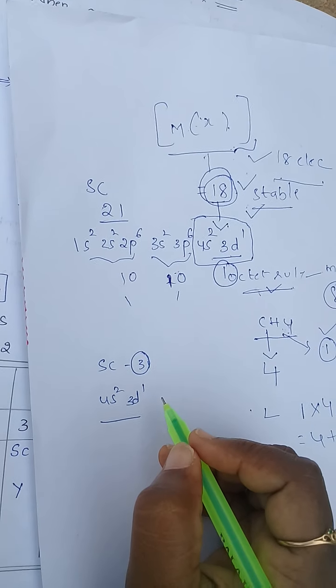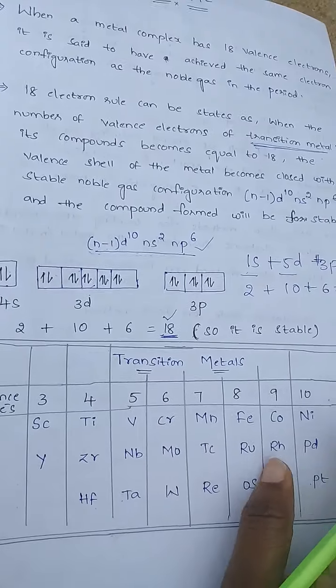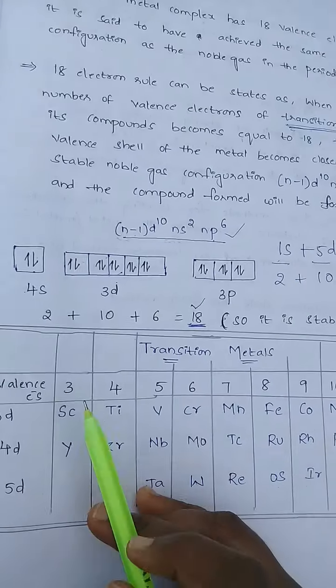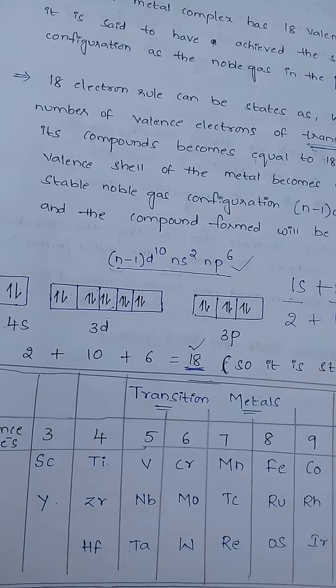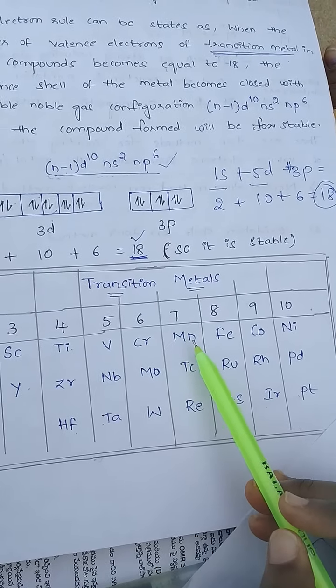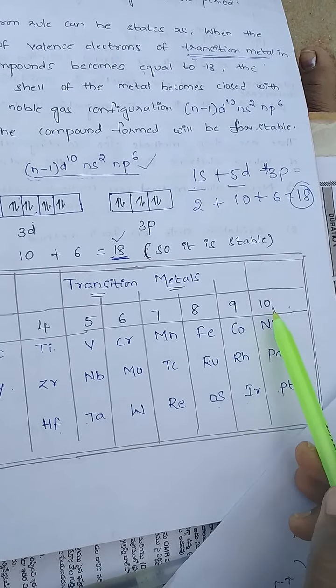Like this we have to count valence electrons. An easy way to remember: scandium and yttrium have 3, titanium has 4, vanadium has 5, manganese 7, iron 8, cobalt 9, nickel 10.